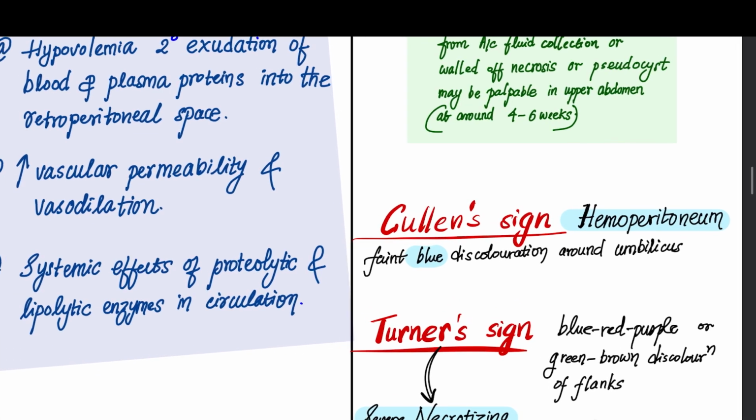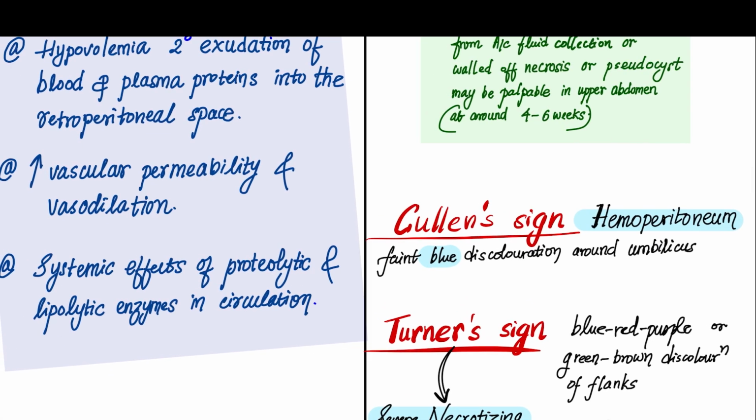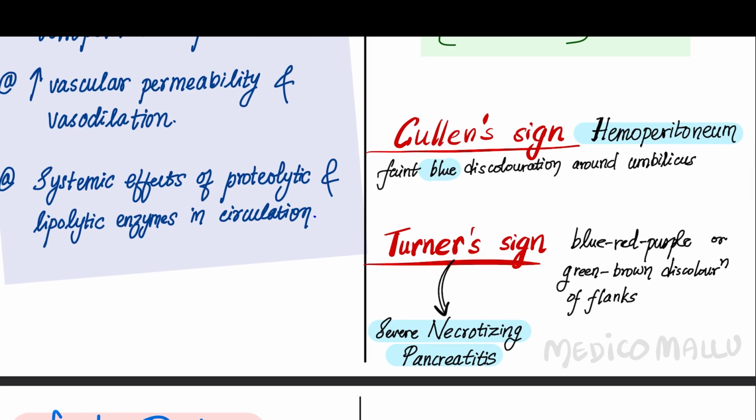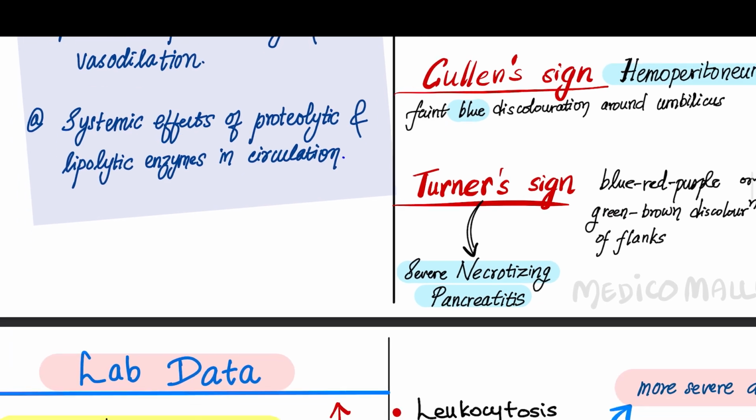And two signs have been discussed in many textbooks. One is the Cullen sign. It is a sign of hemoperitoneum, where there is a faint blue discoloration around the umbilicus. And next is the Turner's sign. It's a blue, red, purple or a green-blue discoloration of the flanks. It is a sign of severe necrotizing pancreatitis.